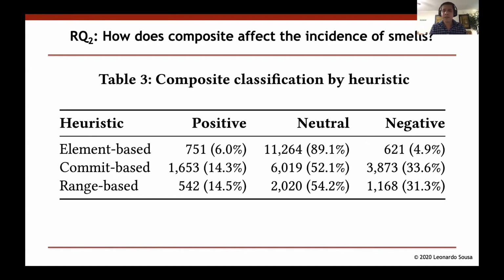As you can see here, the majority of composites are neutral. But when you consider the positive and the negative composites, we start to see a little bit of difference between the heuristics. Remember, each heuristic is a perspective on how to group refactorings. So if you consider the element-based heuristic, we have much more positive composites than negative composites. But if you consider the commit-based and the range-based, the story is different. We have much more negative composites than positive composites.